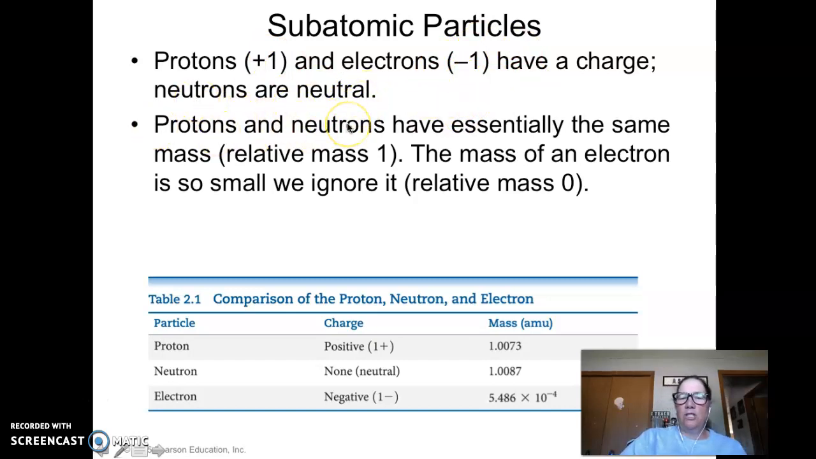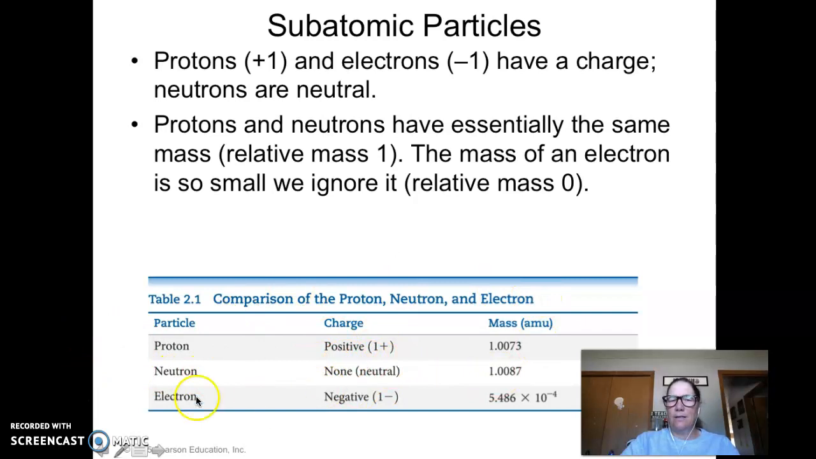And then a neutron doesn't even have a charge. Basically what a neutron does is just give it some mass. If you want to figure out the mass of an atom, you take the protons and the neutrons and you add them together. The mass of the electron is so tiny, they just ignore it. It's just too small to even figure into it. So a proton is positive and its mass is basically 1. A neutron is neutral and its mass is generally 1. And those two are found in the nucleus.